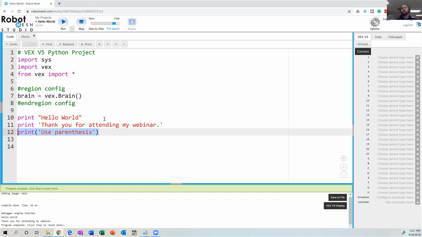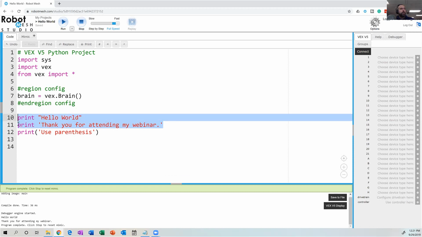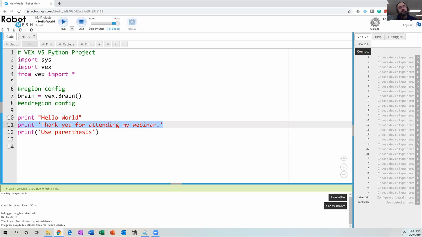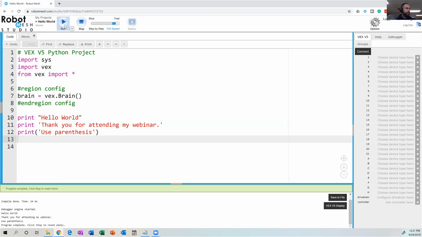Now, the good news is that there isn't a lot of difference between Python 2 and Python 3. All that happens is in Python 3, some things become more formalized. So this print statement becomes a function, so it has opening and closing parentheses. And if you were to type hello world, or the second line here, thank you for attending my webinar, without these parentheses in Python 3, it would throw an error. But for right now, we're good. I'm going to hit play, and we can see it says hello world, thank you for attending my webinar, and then use parentheses.